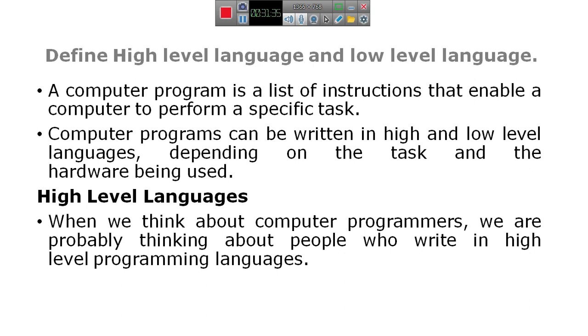The problem with the machine, that is the computer, is that the computer understands only machine language. But it is very difficult for a user, and a user cannot write instructions in machine language.